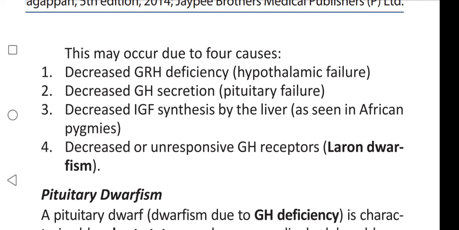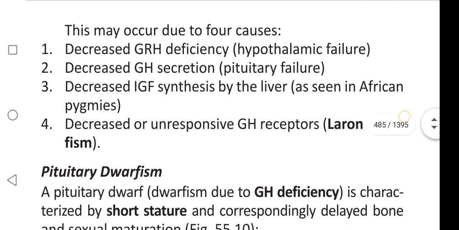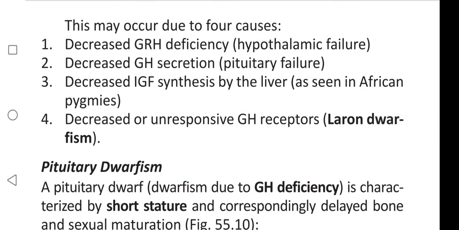First one is decreased growth hormone releasing hormone, that is hypothalamic failure. At the hypothalamic level the failure may occur, causing deficiency of growth hormone releasing hormone. It is the one cause. And the next cause is decreased growth hormone secretion at the pituitary level. Next is decreased insulin-like growth factor synthesis by the liver.